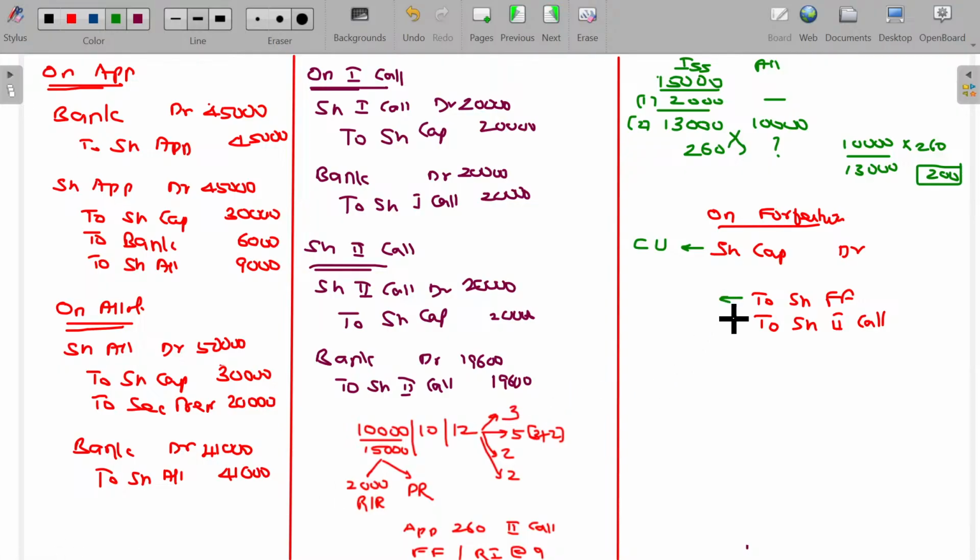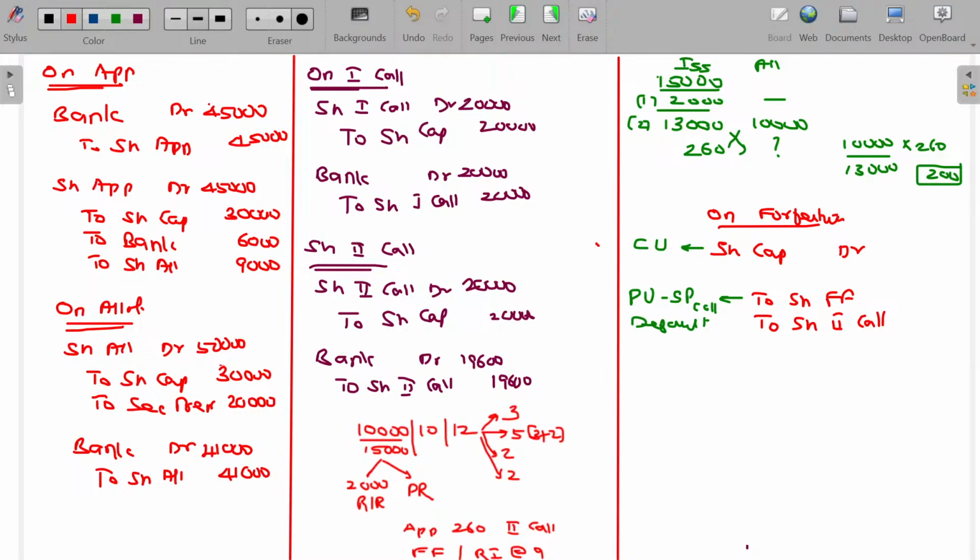What value is to be posted in share forfeiture? Paid up value minus securities premium collected, if any. This share second call being the default. Even sometimes the securities premium will also come in the debit side if the securities premium is not collected. Here the securities premium due being the allotment due collected promptly, there is no default in securities premium, so you don't need to reverse this.